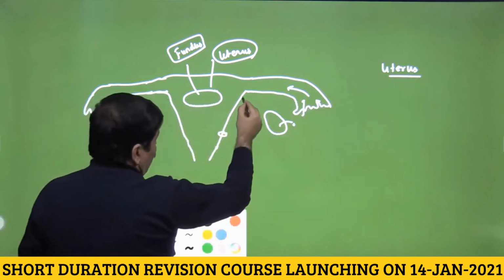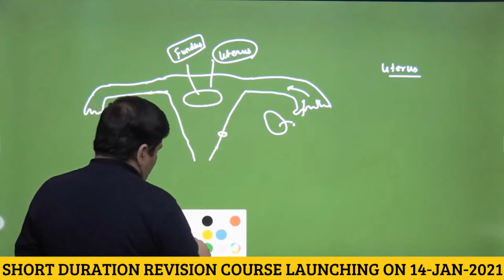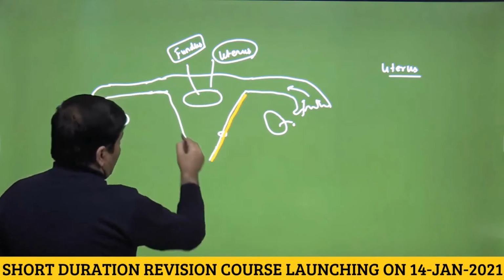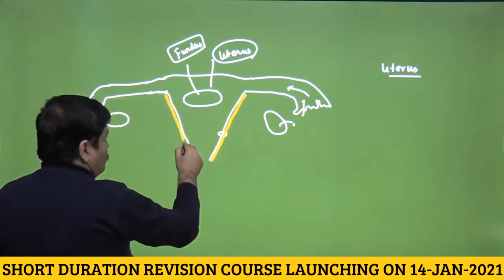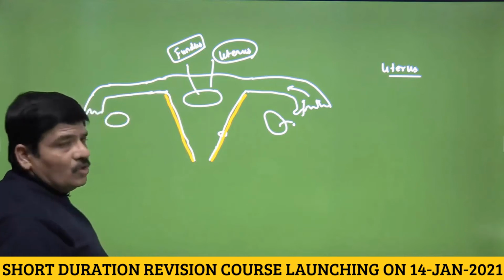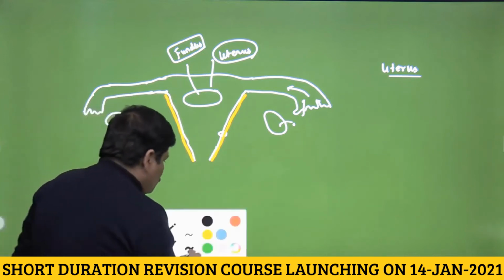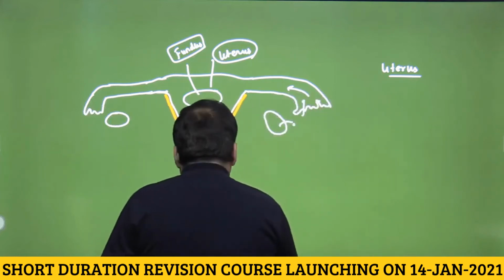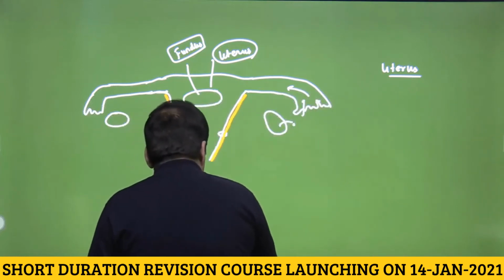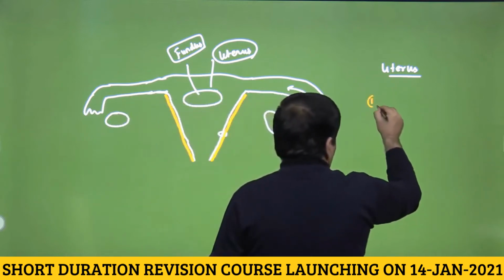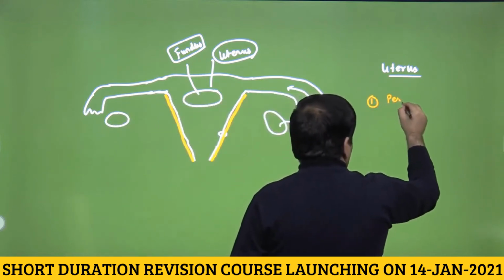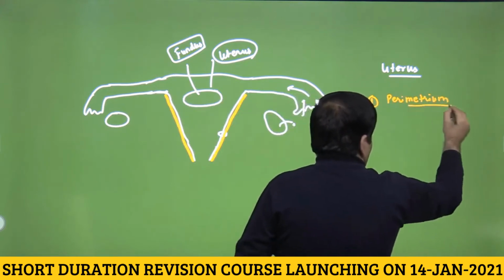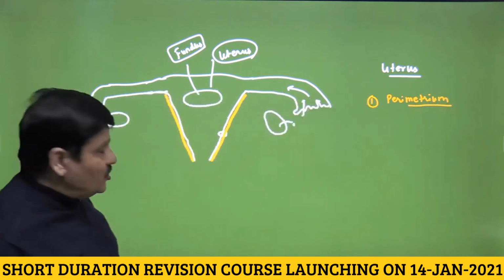Let us say the outermost layer, let us take it bold. The outermost layer of the wall of the uterus would be called the perimetrium. So this would be protective connective tissue. Please remember this is from outside to inside, and if the chronology is asked, the outermost part would be the perimetrium, and we are not surprised to find that this is a tough connective tissue, and we know that this would be protective in nature.